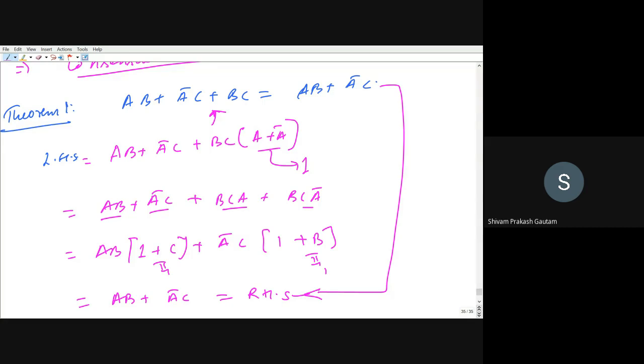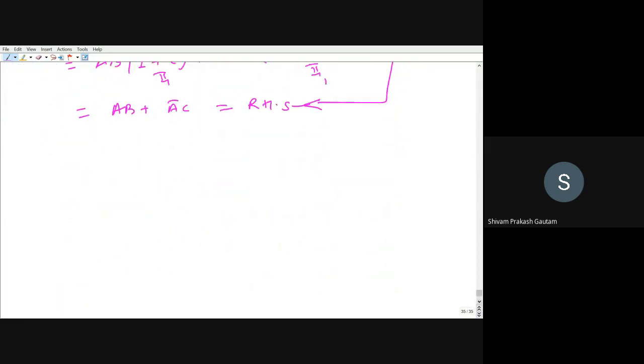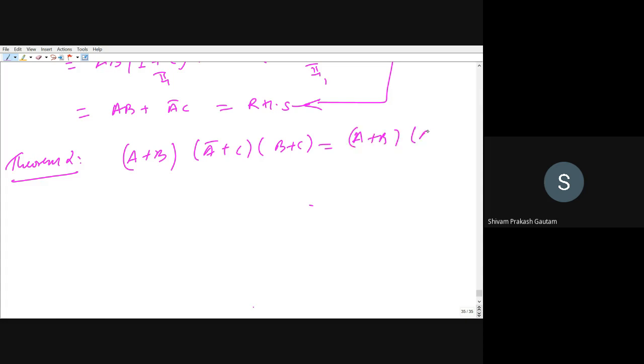So we are having a second theorem as well. Theorem 2 says A plus B multiplied by A bar plus C, multiplied by B plus C, will be equal to AB plus A bar plus C. Here also we will take LHS.